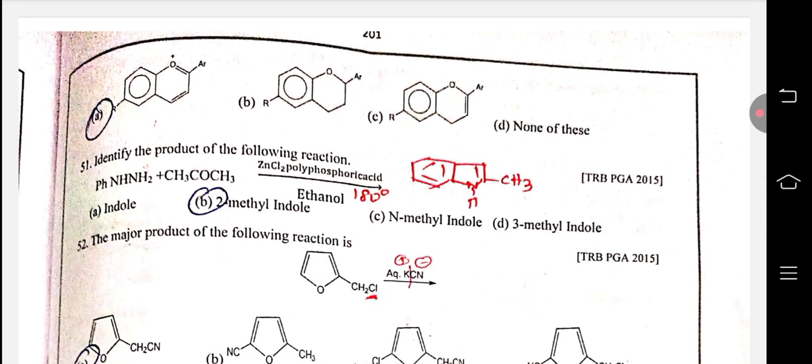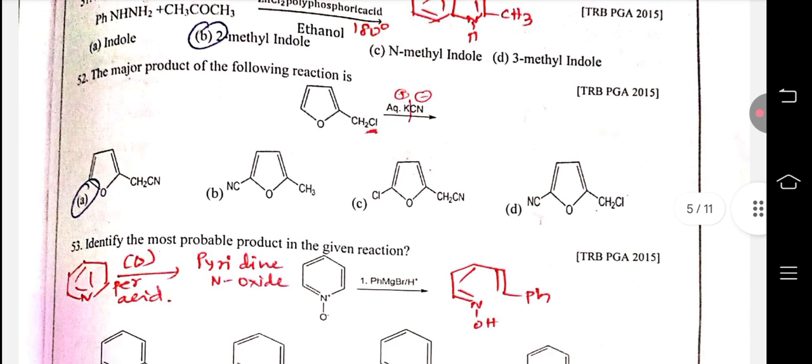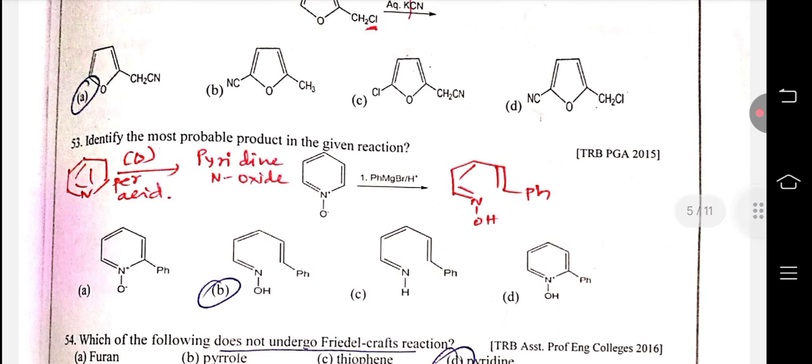51. Identify the product of the following reaction. It's generally a 2-methyl indole product that is formed. The major product of the following reaction: simple, A is the right answer. Identify the most probable product of the given reaction.